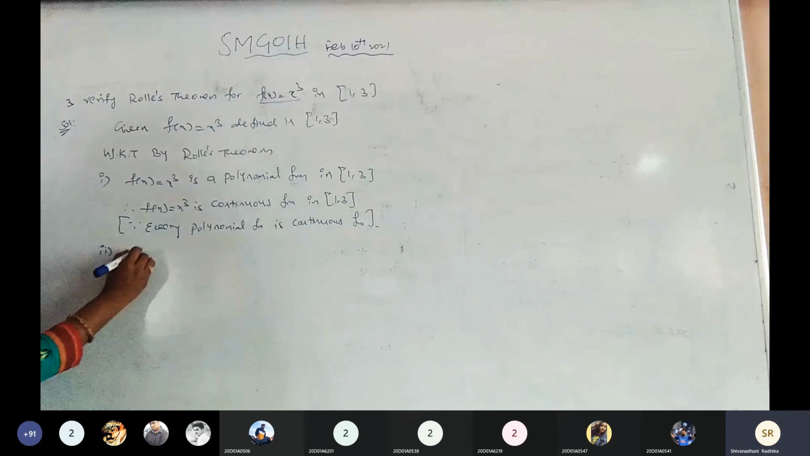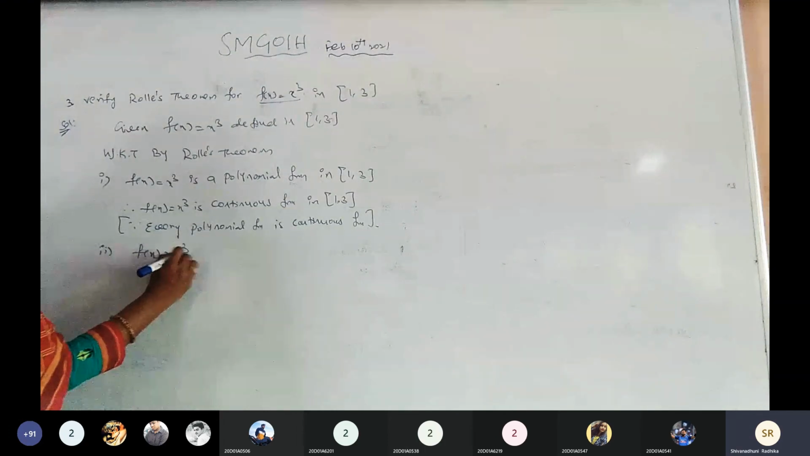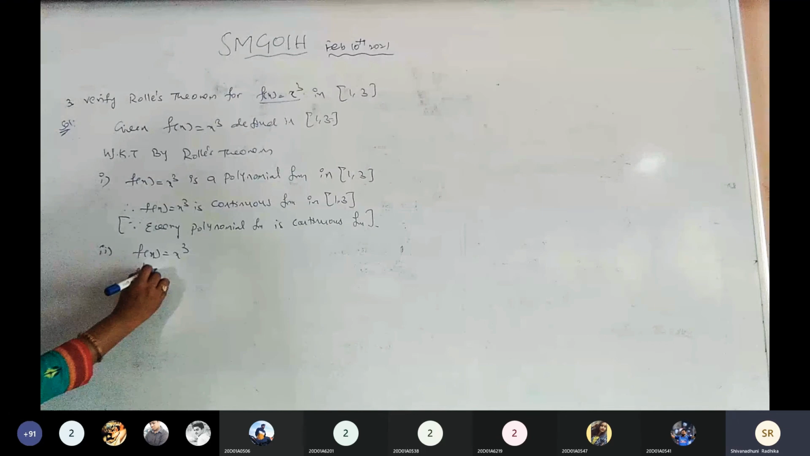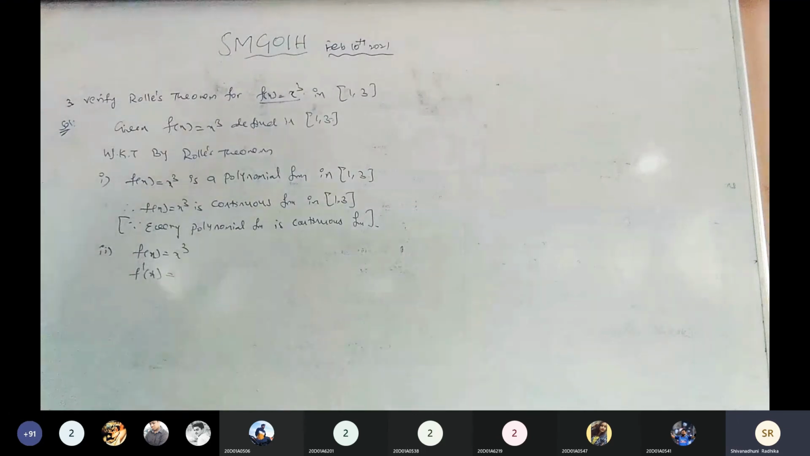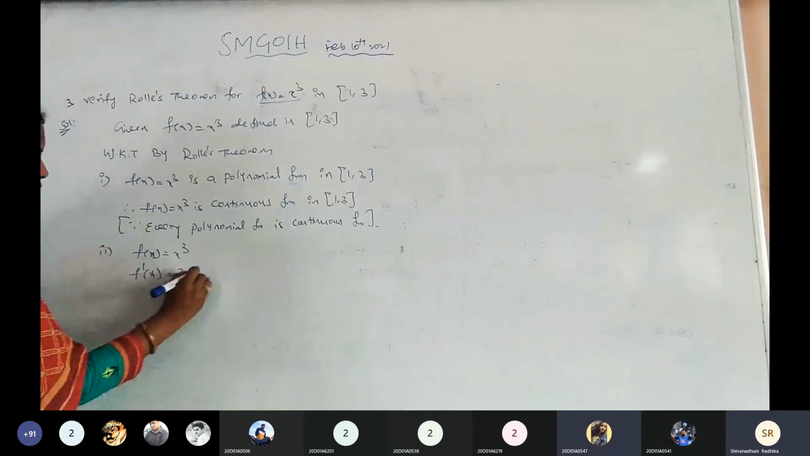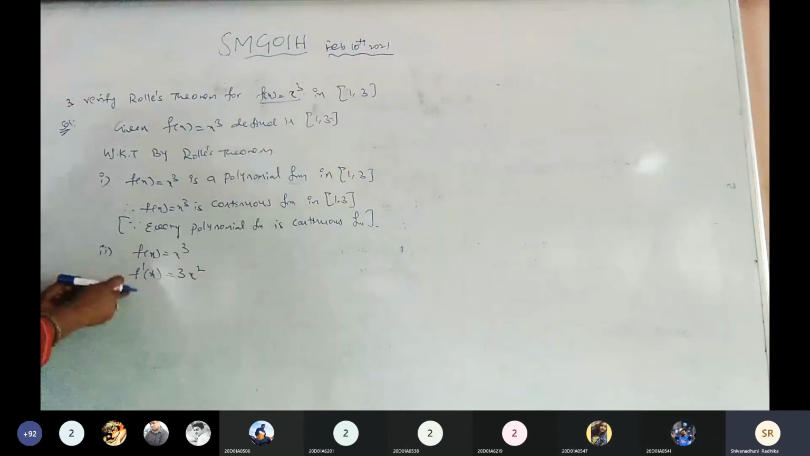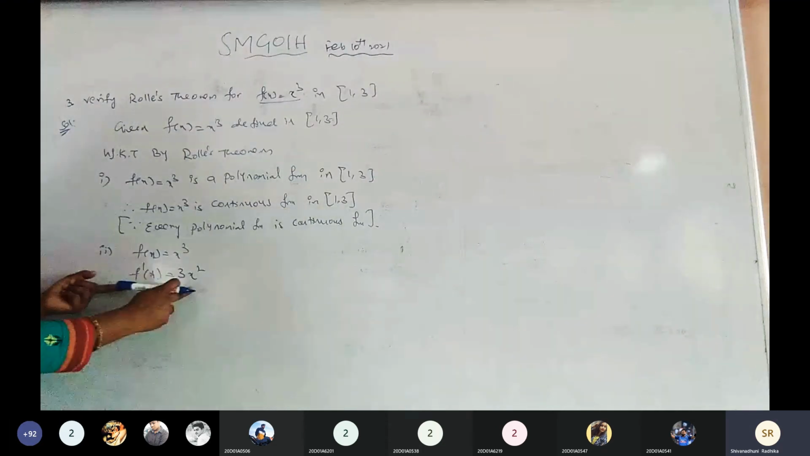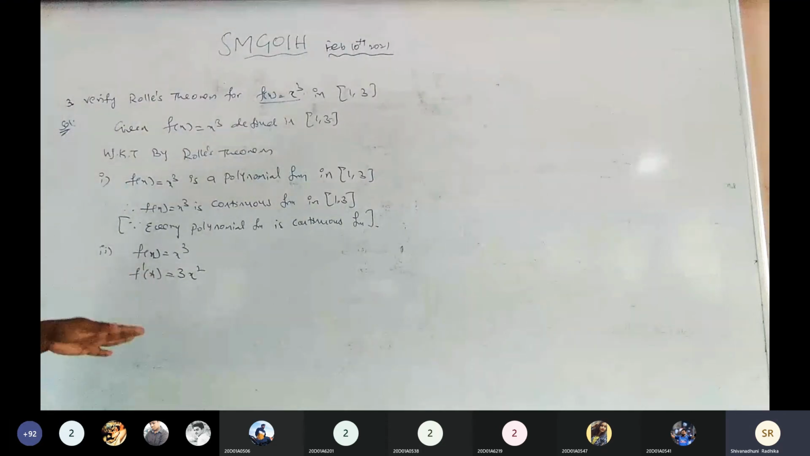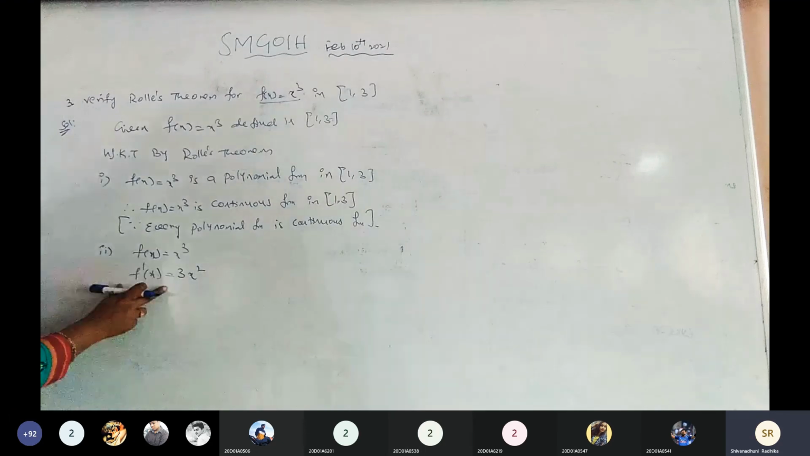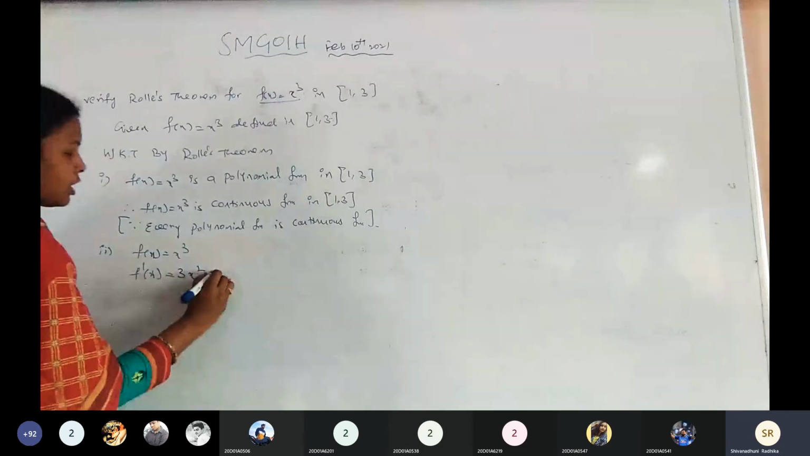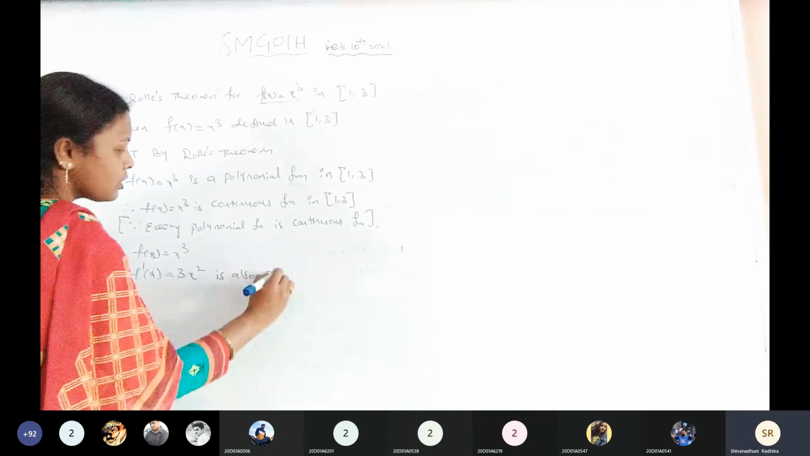What is the second condition? We need to find the derivative. F of x equals x cube, so f dash of x, the first derivative, is 3x square. In f dash of x also, we don't have any denominator. Obviously, f dash of x is also derivable in the open interval 1 comma 3.